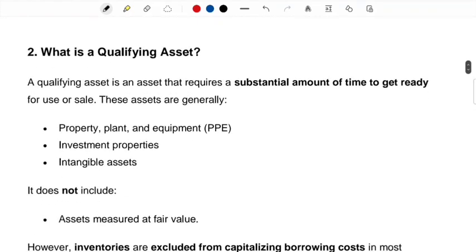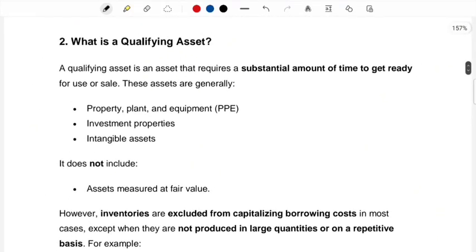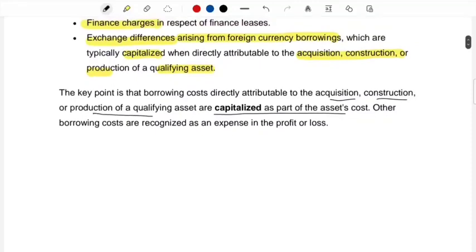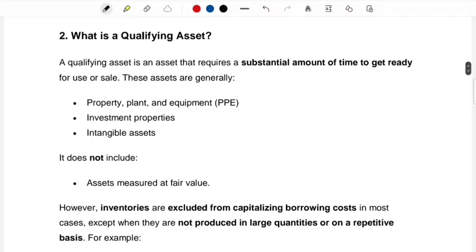Moving on, what is a qualifying asset? Notice how when we were reading the statement, we were continuously saying a qualifying asset. We were saying that if it is associated with the acquisition, construction and production of a qualifying asset, then borrowing costs are going to be capitalized. But what is a qualifying asset? In simpler terms, you can think of a qualifying asset as an asset that qualifies for capitalization.